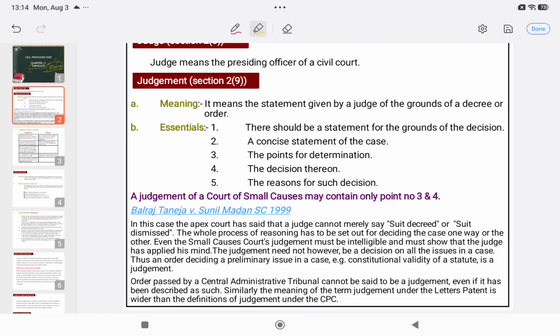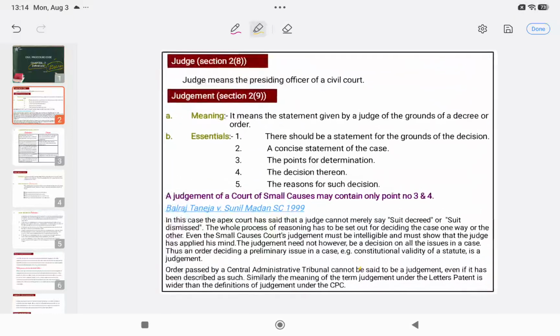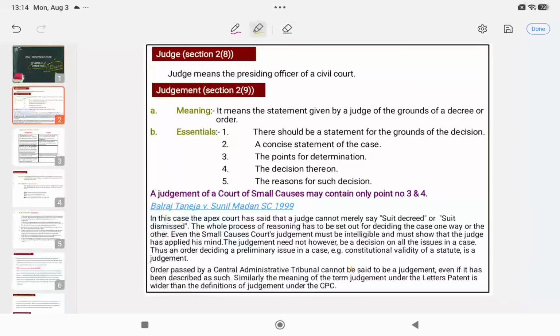Let's just start. First of all, the first definition is of judge. It is defined under section 2, clause 8. And who is a judge? A judge is always a person who is the presiding officer of a civil court. A person who is the presiding officer of a civil court, we will say he is the judge as